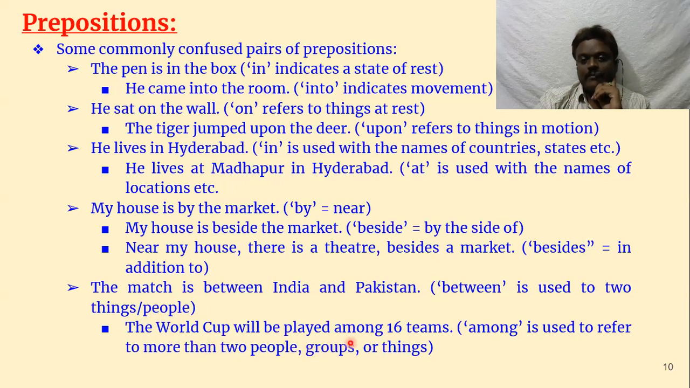The World Cup will be played among 16 teams, but here two things are not there. How many things are there? 16 teams. That means 16 things are there. That means more than two. If more than two is there, then we use among. There is a fight among the three friends. There is a fight between the two friends. Two persons means between. More than two means among. Among is used to refer to more than two people, groups, things, whatever it may be. If it is more than two, we use among. If it is two, we use between.